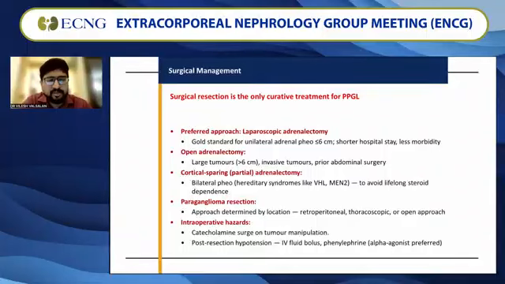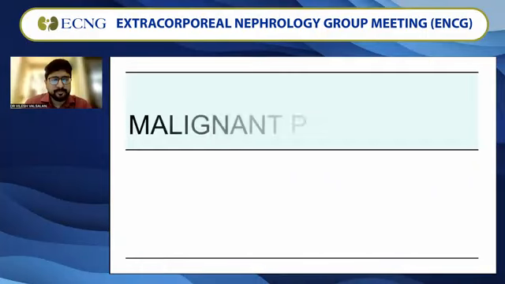Open adrenalectomy is done for large tumors more than 6 centimeters, tumors which are invasive on the scans, and if you have had any other abdominal surgery before. Cortical-sparing adrenalectomy is done for bilateral pheochromocytoma, mainly in the hereditary syndromes, to avoid lifelong steroid dependence. Mostly, they leave back only one side. Paraganglioma resection approach is determined by location, whether retroperitoneal, thoracoscopic, or open. Now, we have already dealt with the hazards: the catecholamine surge which we have to look into, and the post-resection hypotension which can be managed with IV fluids and an IV alpha agonist.